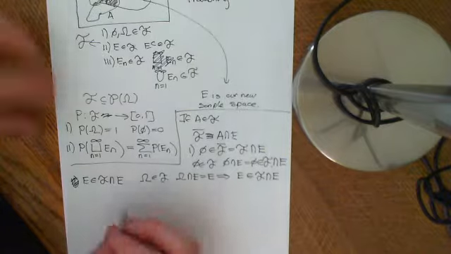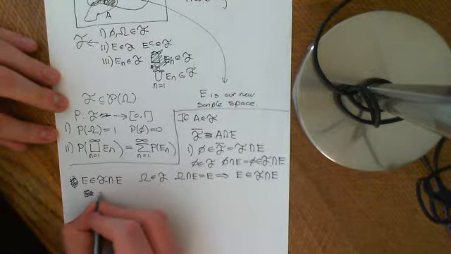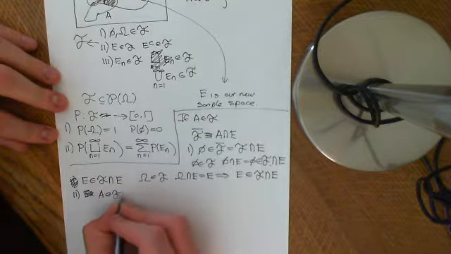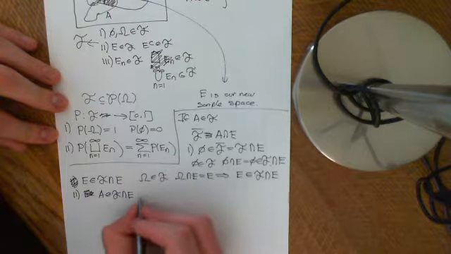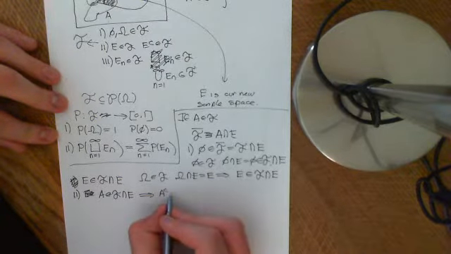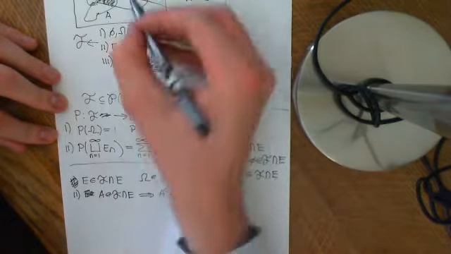We now want to prove that if E is an element, well, we don't want to use E. We want to prove that if A is an element of F intersection E, then we want to show that A complement, and remember what A complement now means. A complement means E minus A, because E is our entire sample space.